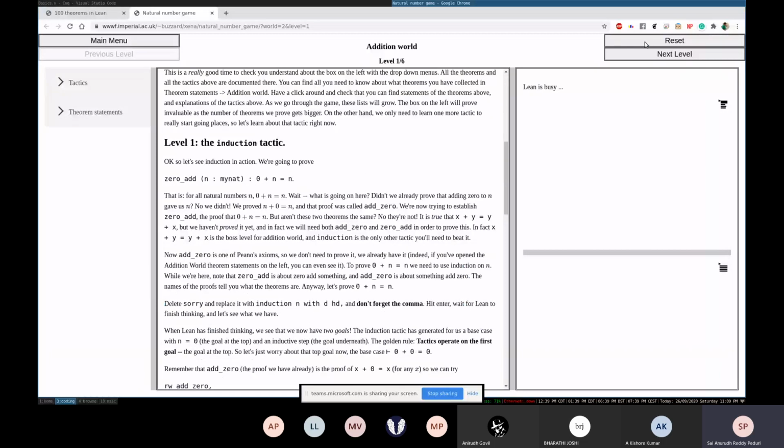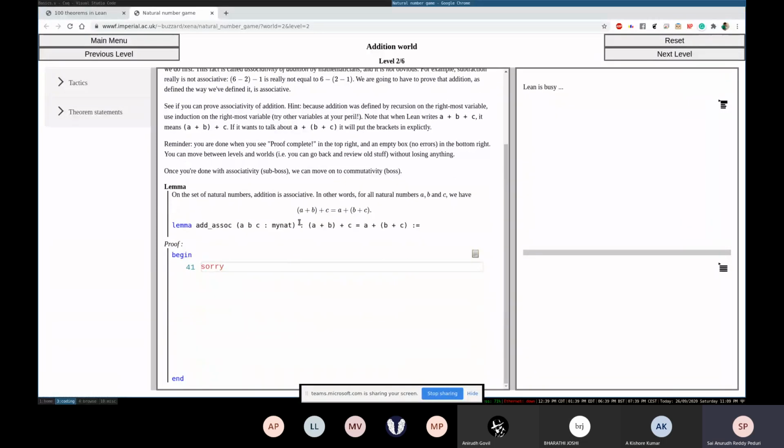So yeah, it has different levels. Each level you'll have to prove some lemma or some theorem. So here, for example, level 2 in addition is, you have to prove that addition is associative. So what is it? (A + B) + C is A + (B + C).